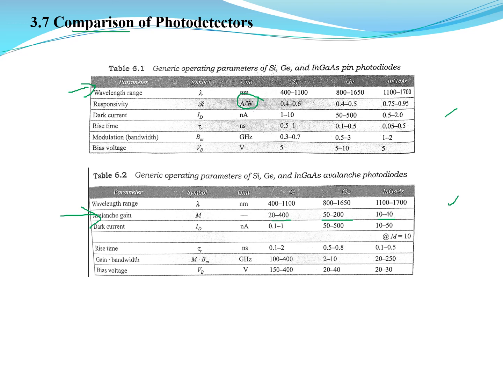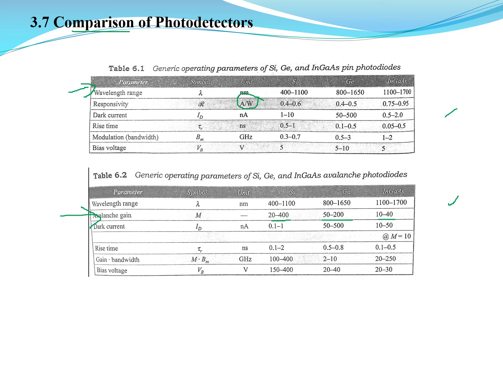Then coming to the rise time: for silicon it is 0.5 to 1 nanoseconds, germanium 0.1 to 0.5 nanoseconds, indium gallium arsenide 0.05 to 0.5 nanoseconds. Similarly, the rise time in the case of avalanche photodiode is 0.1 to 2 nanoseconds, 0.5 to 0.8 nanoseconds, and 0.1 to 0.5 nanoseconds.